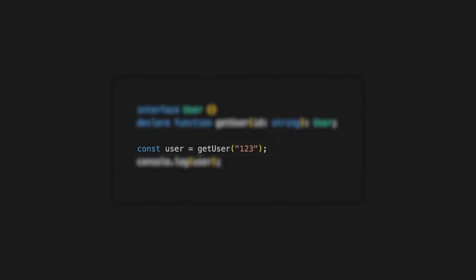Because the getUser function could possibly fail, for multiple reasons. Because the user does not exist, because of network failure, or a lot of other reasons. TypeScript only shows us the happy path and leaves no clue what could go wrong.